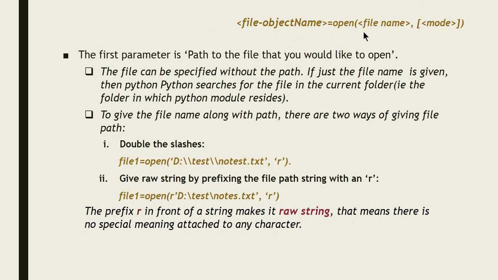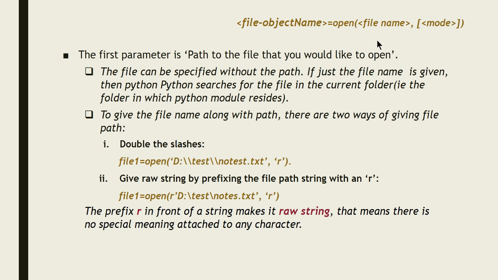The open function takes two parameters. One is the file name, and the second one is in square brackets, which means it is an optional parameter. Let us first talk about the first parameter. That is the file name, the name of the file that your Python program is going to deal with. That is the file from which you are going to read information, or the file to which you are going to write information. So you have to specify the name of the file.